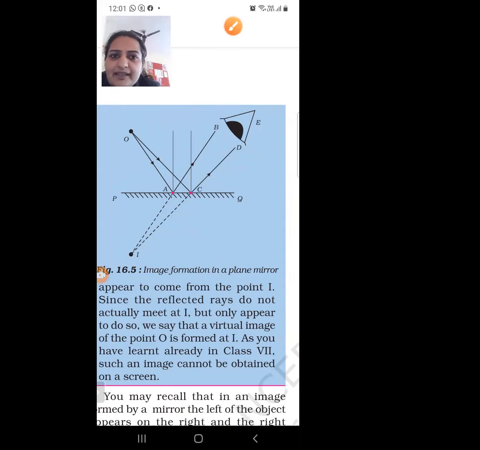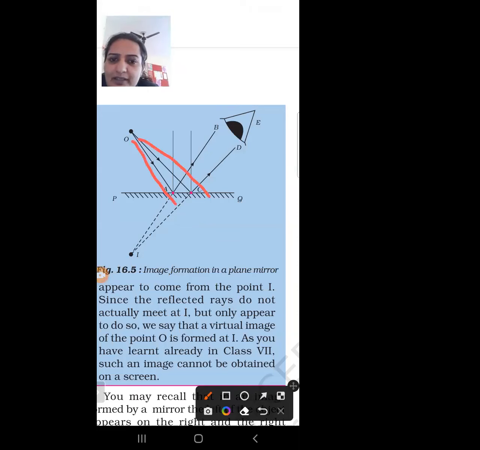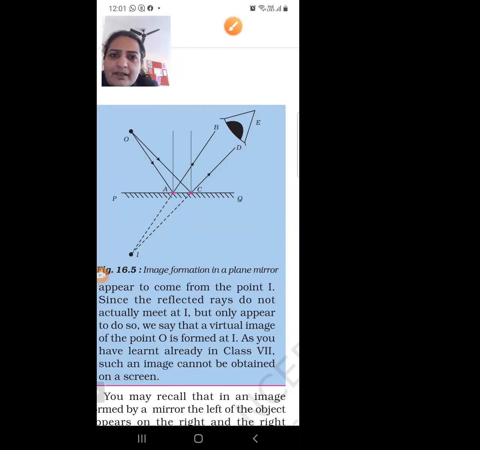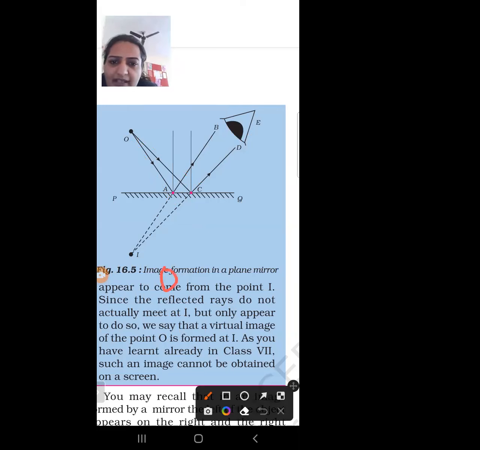When these two rays are incident on the plane mirror and reflect back, this is our reflected ray. You have to remember which is the incident ray and which is the reflected ray. OA is an incident ray, OC is also an incident ray. AB is a reflected ray, and CD is also a reflected ray.